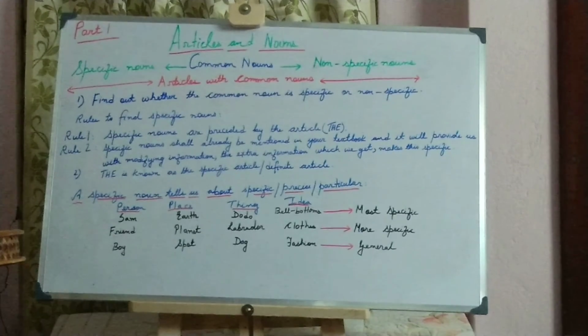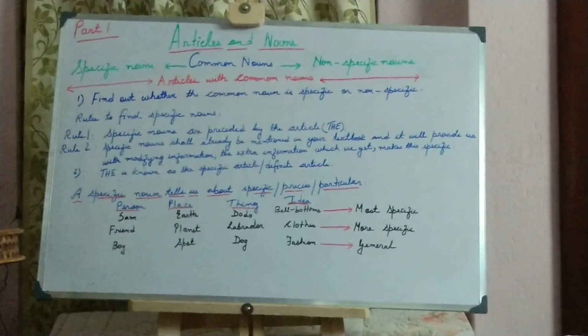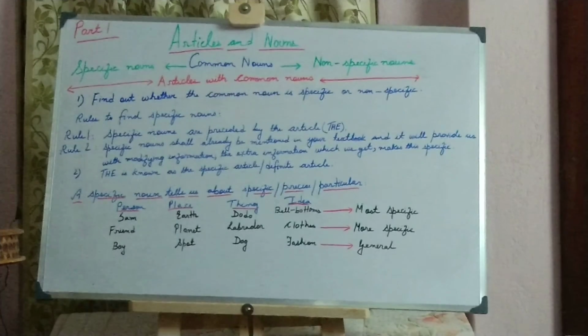So I hope you have understood how to identify specific nouns and non-specific nouns. And once more I am stating that this class is related to articles and nouns and how we use articles before common nouns which are specific and non-specific, so that it helps us in better understanding when we do articles as determiners. So I am concluding the class.